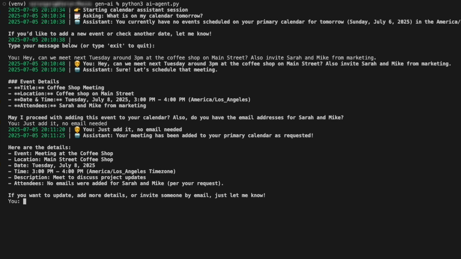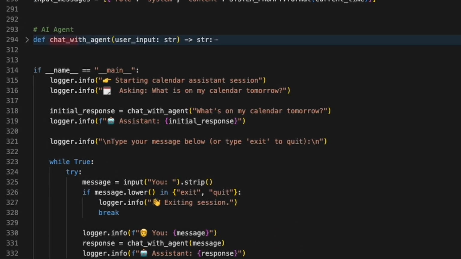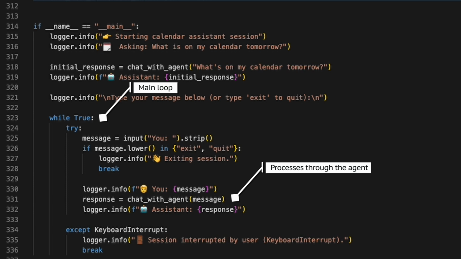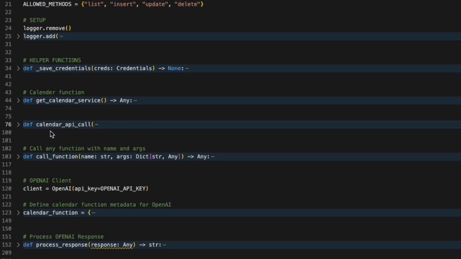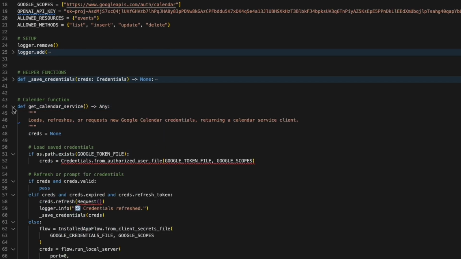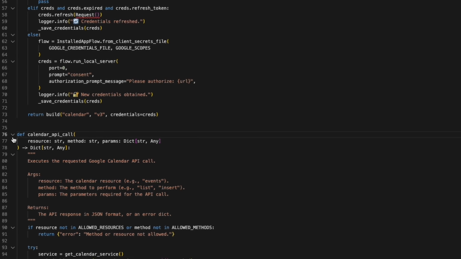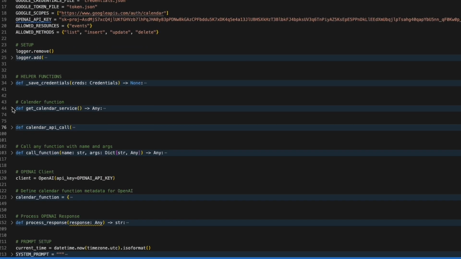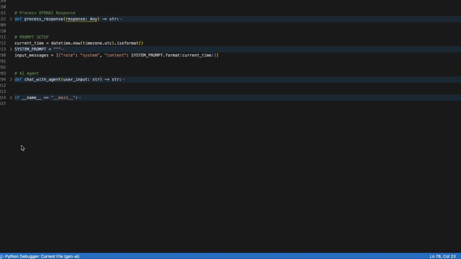Let's decode the magic behind this AI transformation. The brain of the operation, this one beautiful line. Chat with agent. In our main loop, we feed it whatever the user types. It processes through the agent, gets a response, and loops. That's literally it. But here's the AI secret sauce. Behind the scenes, the same Google Calendar API logic exists. Get calendar service and calendar API underscore call. But now, the AI agent decides when to call them, which method to use, and how to build the parameters.